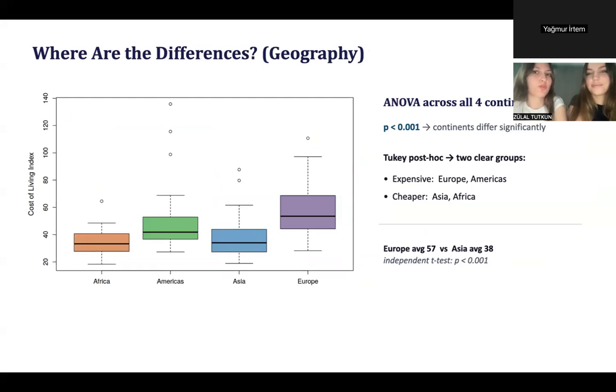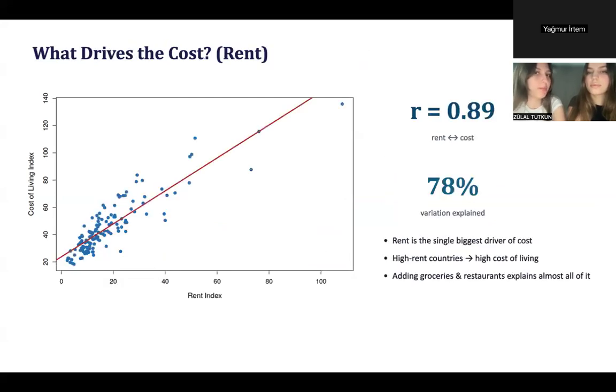This box plot shows cost of living by continent: Europe highest, Africa and Asia lower, and ANOVA gives a p-value below 0.001, so the difference is significant. The Tukey test splits the continents into two clear groups, expensive Europe and Americas, and cheaper Asia and Africa. Europe averages 57 versus Asia's 38, and the t-test confirms that gap.